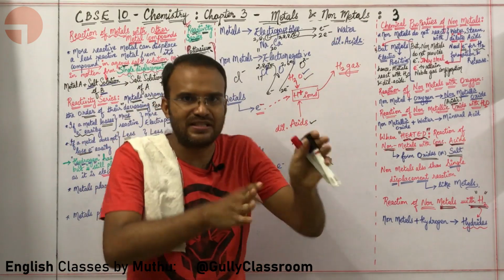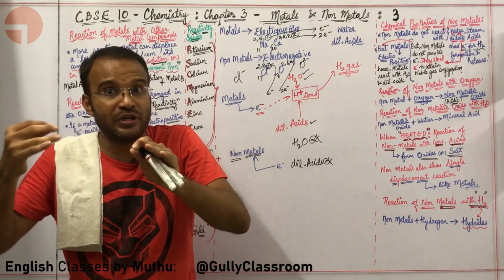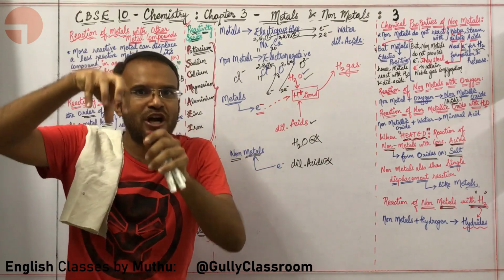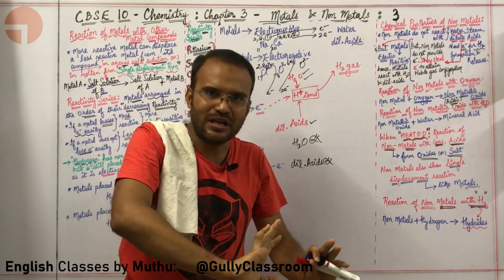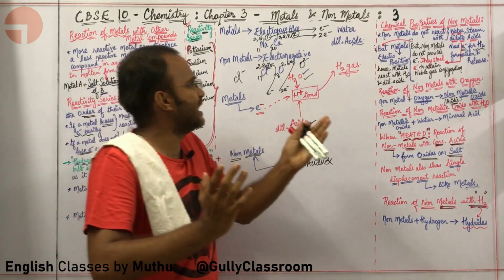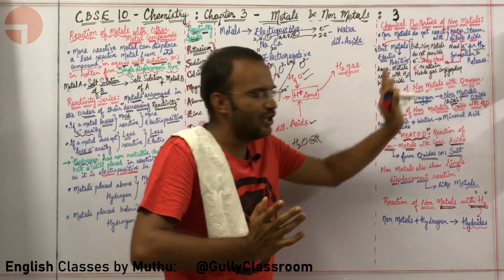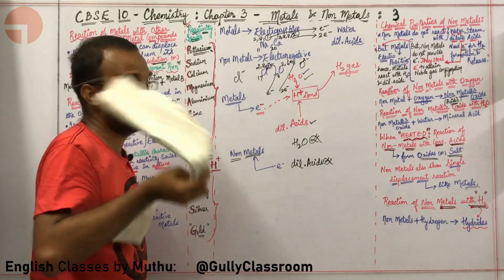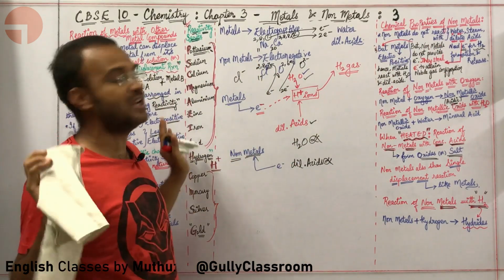Water and dilute acids give H plus ions. You need to give electrons in order to react with water and dilute acids. So non-metals do not react with water and dilute acids because they are electronegative in nature. They cannot provide electrons, they in fact steal electrons.